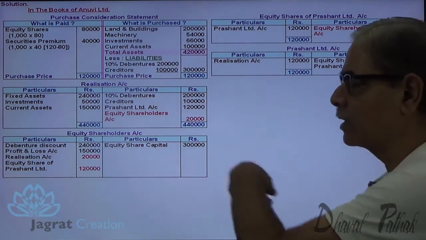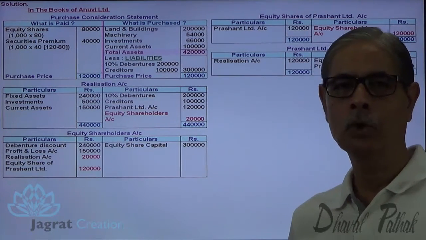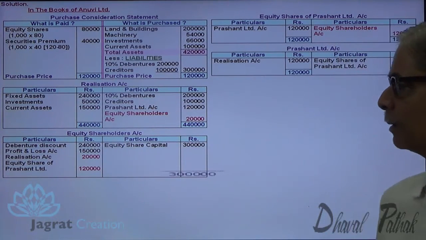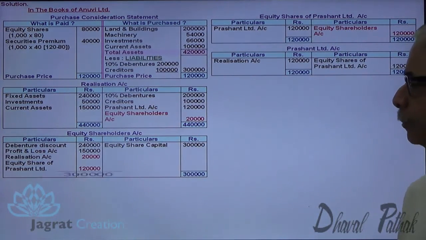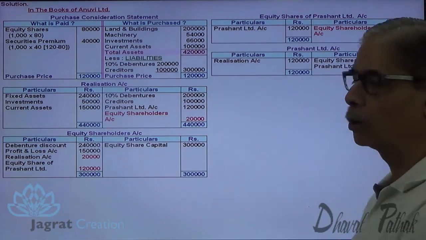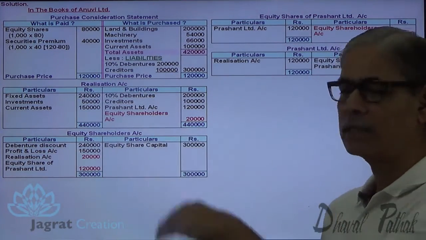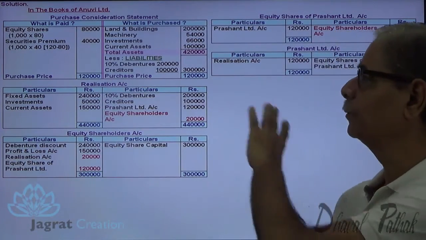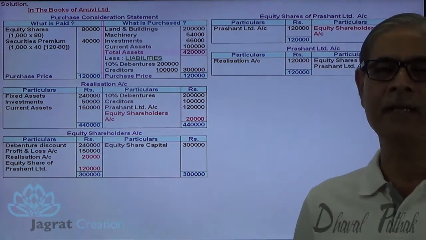Now equity shareholders account should be closed, settled. No balance should be left because the business of the company has come to an end. So this is 3 lakhs is the total of both the sides. This is how equity shareholders account agrees, and this is how the ledger accounts in the books of vendor get prepared.